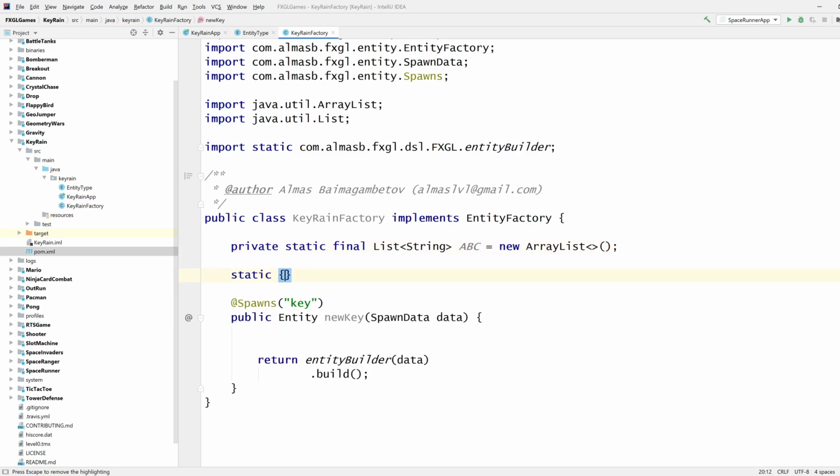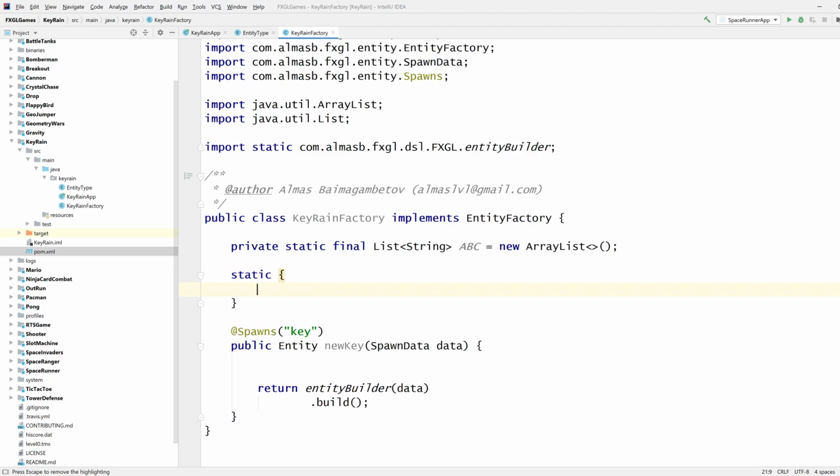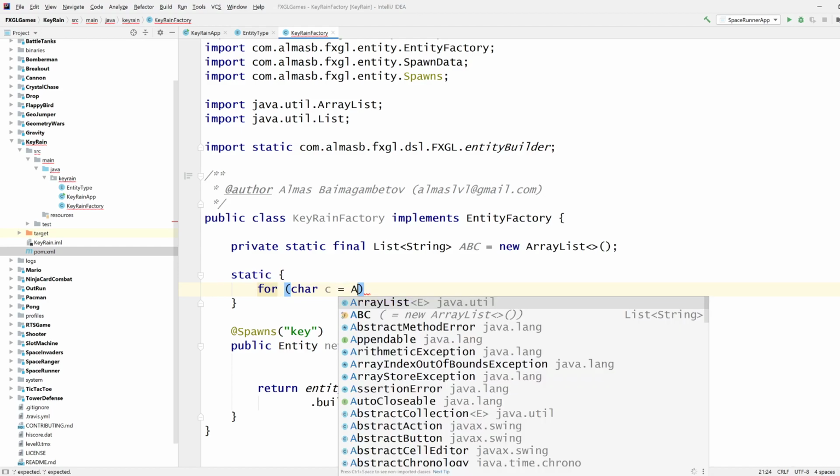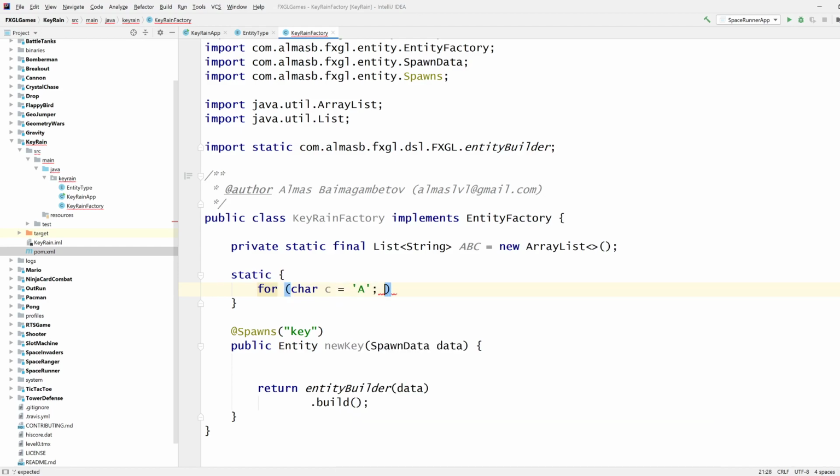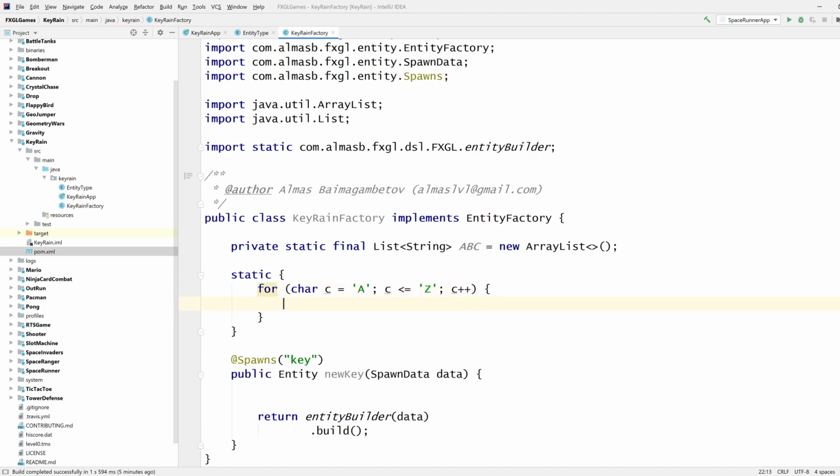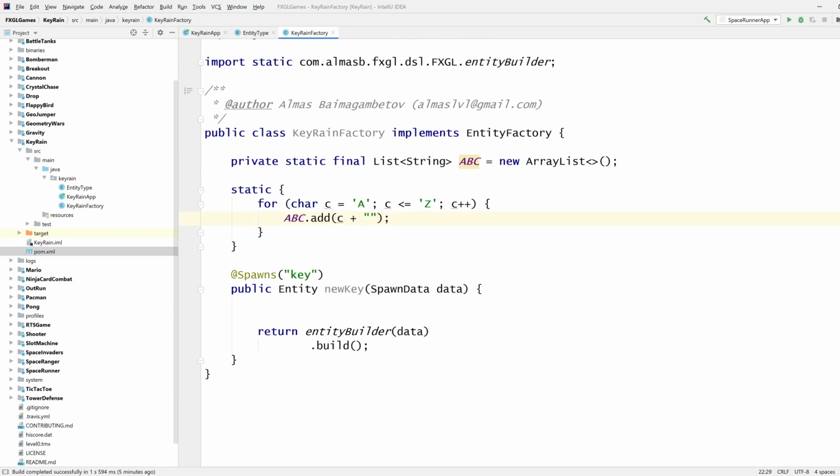Statically initialize this with for character beginning with A until Z. C++ in Java. ABC add. That should convert it to a string, right? So all our characters as strings are now in this list.